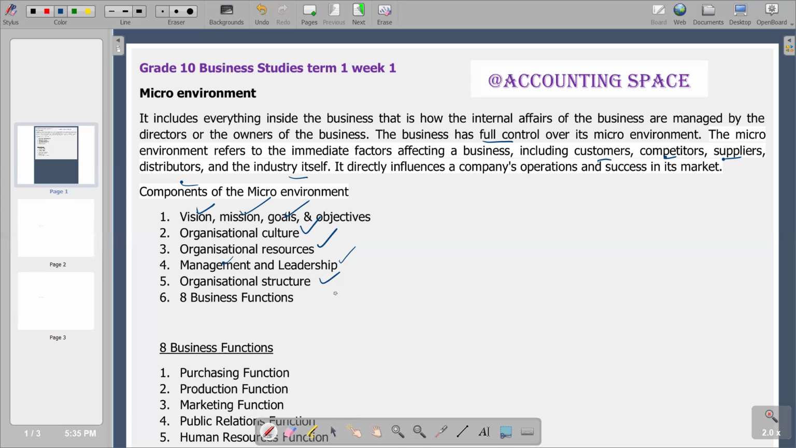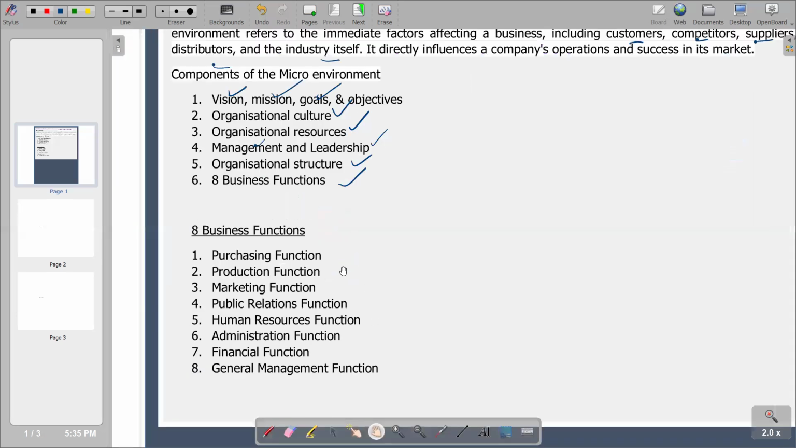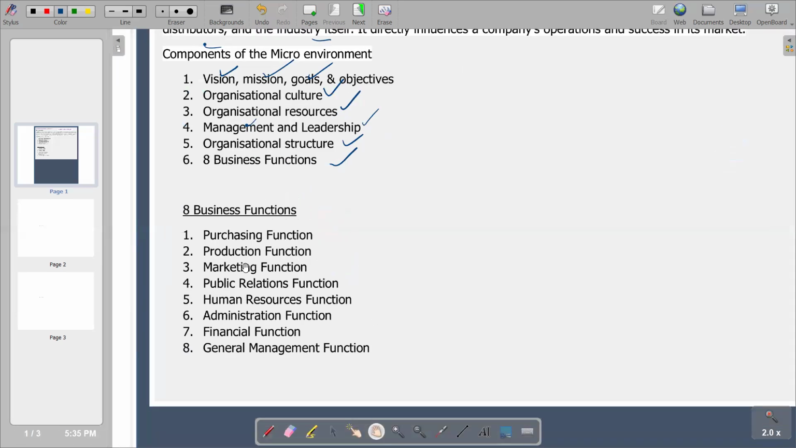Eight business functions as a component of the micro environment. So we're going to see that the eight business functions are also stated down. Just beneath that, we have got now the eight business functions that we have, whereby we've got the purchasing function, a production function, marketing function, a public relations function, a human resources function, administration function, financial function, and finally, general management function. So we can start by the purchasing function and try to understand exactly what does it entail.